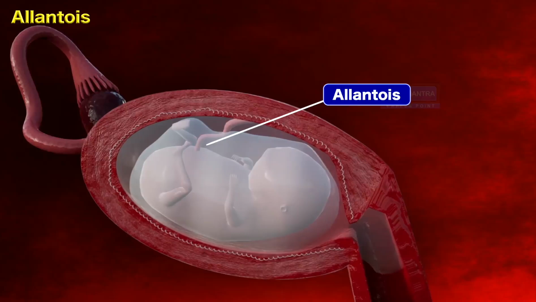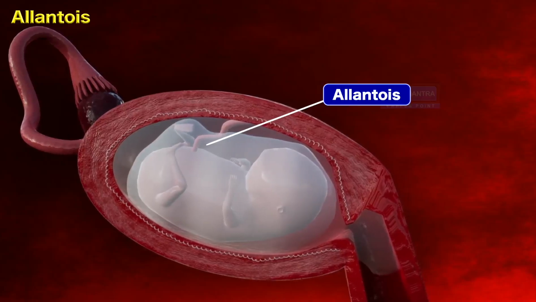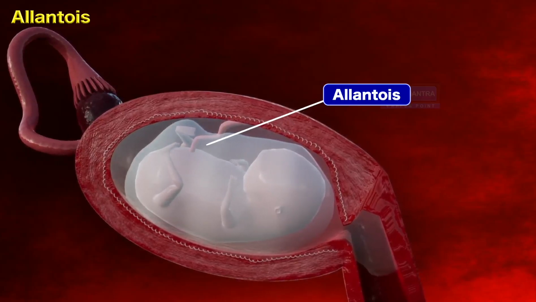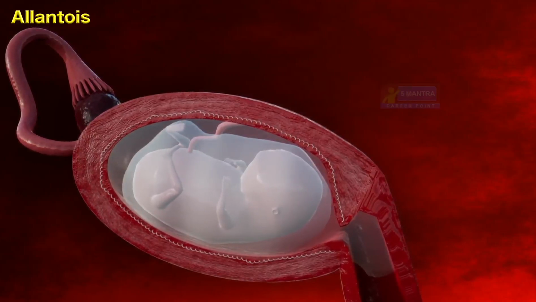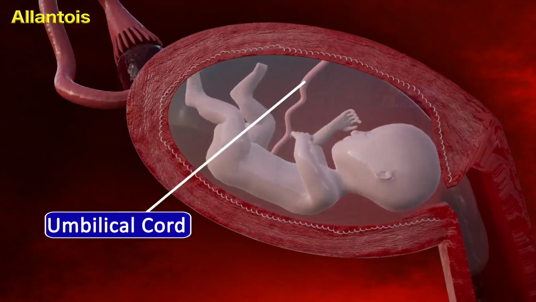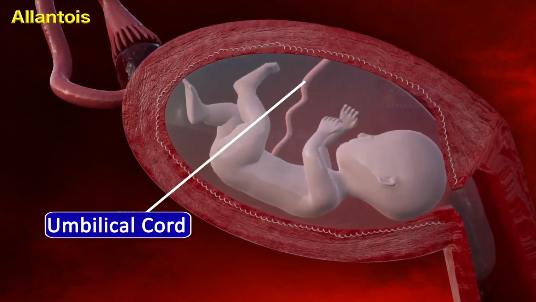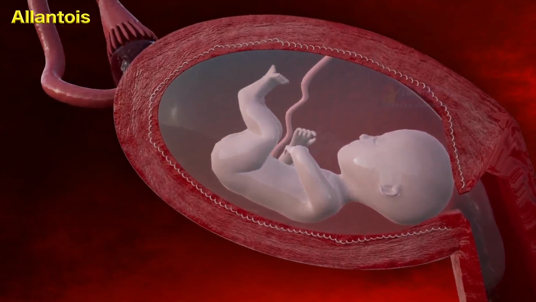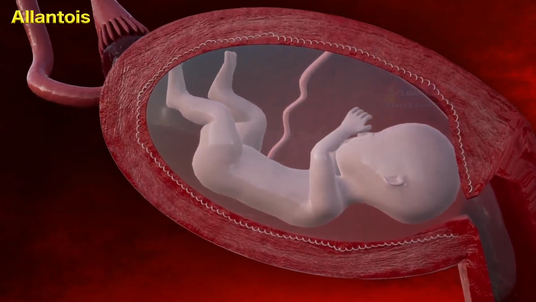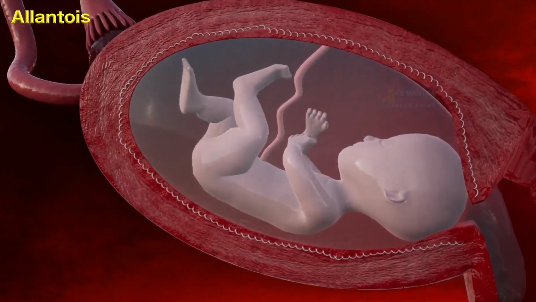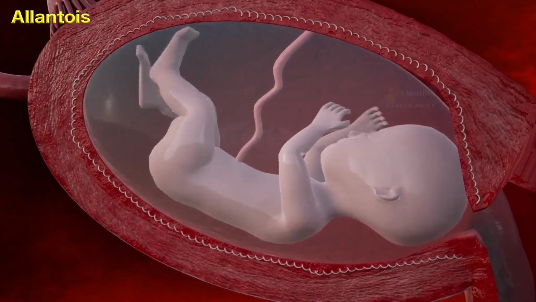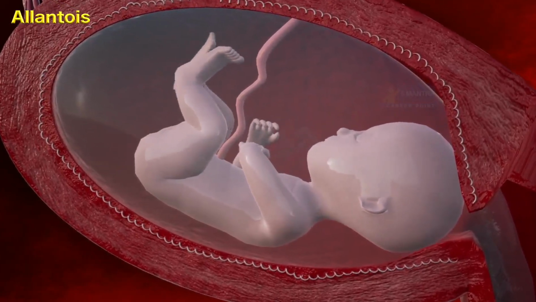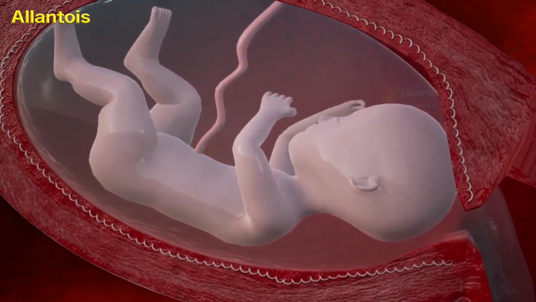Allantois. The edges of the yolk sac and the folding of the amnion combine at the allantois to form a long tube-like structure which connects the embryo with the placenta. This long tube-like structure is known as the umbilical cord. This cord contains the blood vessels which connect the placenta and supply food materials from mother to child. The period of pregnancy lasts for 9 months or 280 days, and it is known as the gestation period.